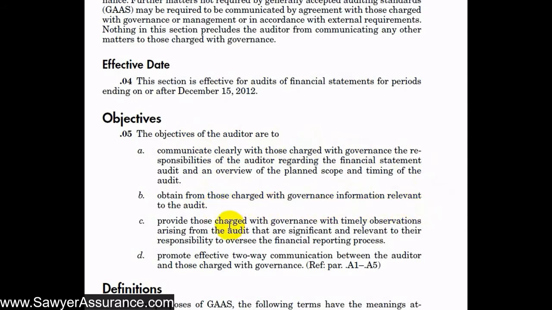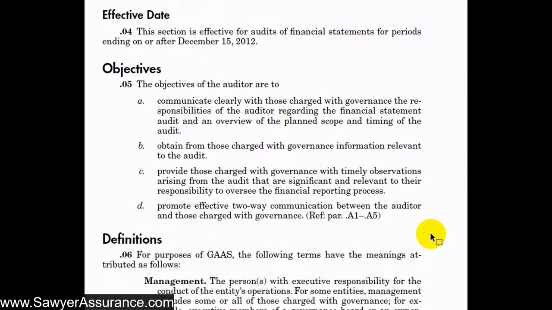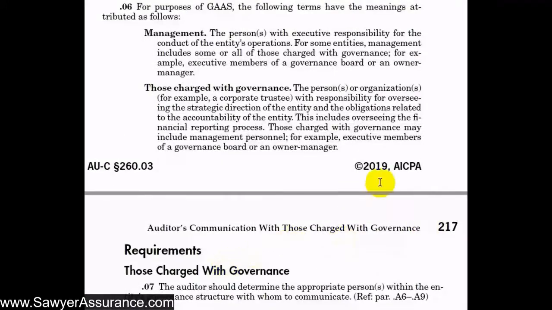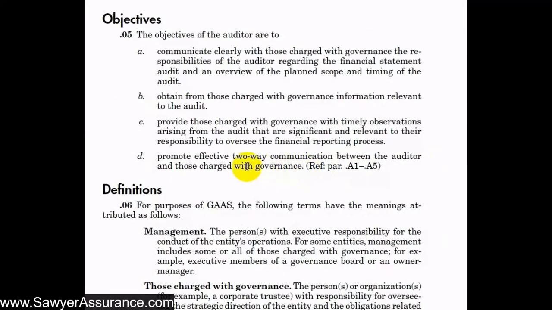We also want to obtain from those charged with governance information relevant to the audit. We also want to provide those charged with governance with timely observations arising from the audit that are significant and relevant to their responsibility to oversee the financial reporting process. And we also want to promote effective two-way communication between us and those charged with governance. So this two-way communication would certainly help to fulfill all of these other objectives. And so in the next videos, we'll start going through the requirements, but in the meantime, let's take a look at this explanatory material at sections A1 through A5.